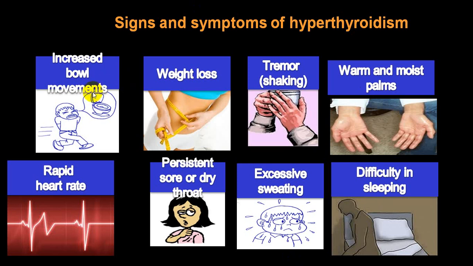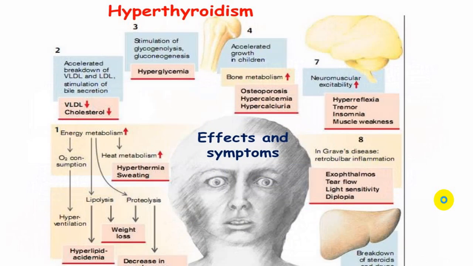So increased bowel movement, that is diarrhea, weight loss, tremors, warm moist skin, tachycardia, atrial flutter and fibrillation, dry throat, persistent soreness, excessive sweating, insomnia, all these are the common features. You can have all this mentioned again in a different way.